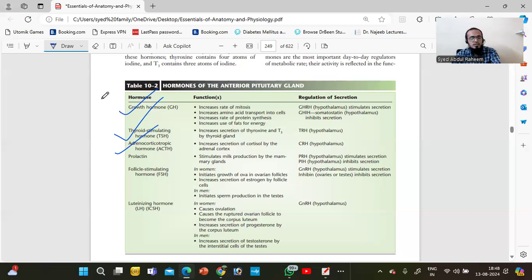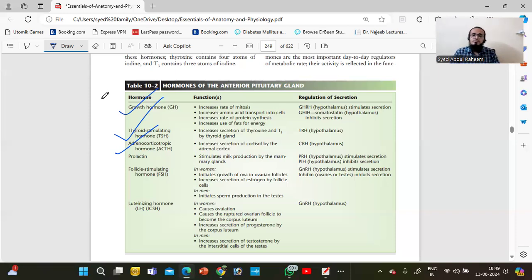FSH, follicle stimulating hormone. These hormones will work on the ovaries to produce the ova, the production of ova. And second, it will also increase the secretion of estrogen. Okay, estrogen is needed, we will discuss further. But here FSH has two works. One is the ovary has to produce ova. Second is the ovaries have to release estrogen. In men, what will happen? In men, FSH will support the testes to produce sperm.